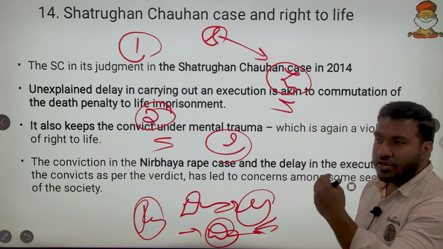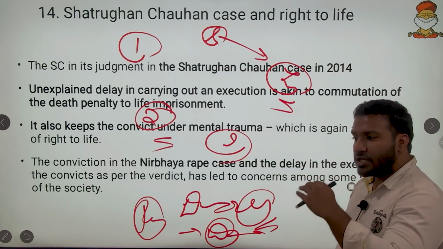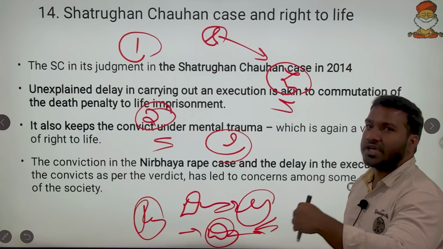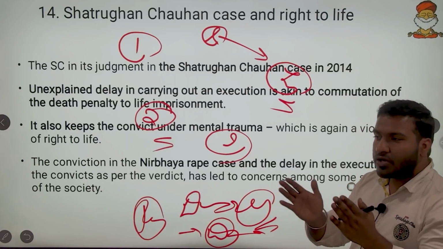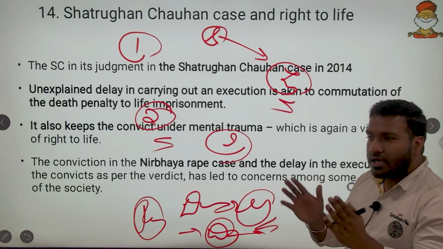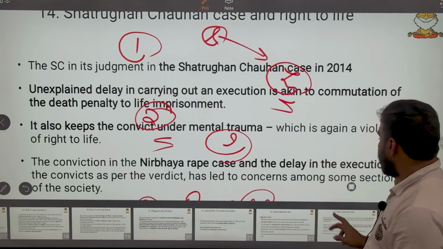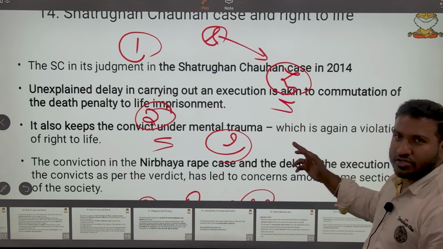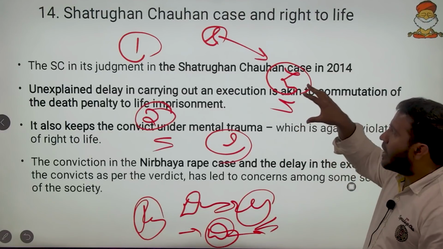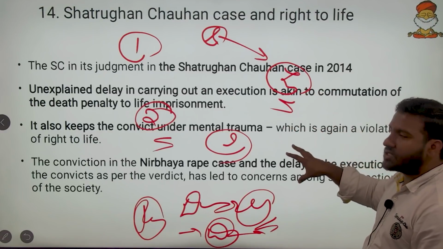It is a violation of the right to life if you prolong a death sentence. Today you are about to hang, but you will not be informed, and it is prolonged to next week. In that whole week, the mental trauma that person experiences will obviously impact the convict also. So this harms both the victim as well as the convict.